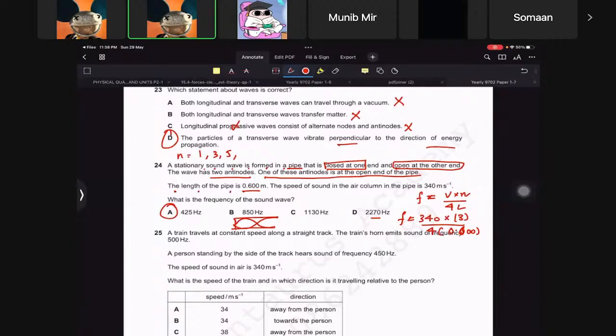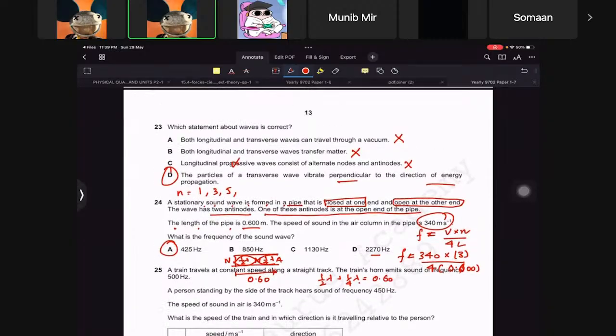Alright, some of you might not know this formula, right? So you might not have studied it at school or whatever. So then what you do, you should always remember, if you make this, then you know that this whole distance is 0.60. This means that there is a node here, there is a node here, and there is an antinode here. So basically this is half lambda and this is a quarter lambda. So total will be half lambda plus quarter lambda will be equal to 0.60. So you can find lambda, and then you have the speed, so you can find the frequencies, but that's a longer process, right? Okay, so if you have any questions, please do let me know.